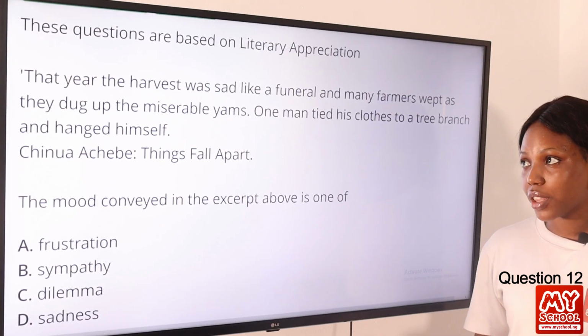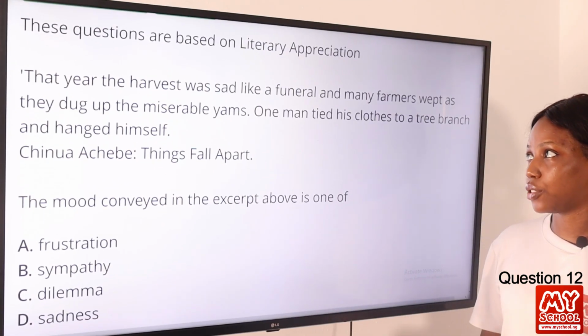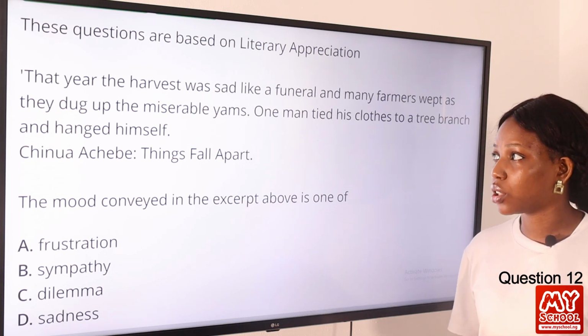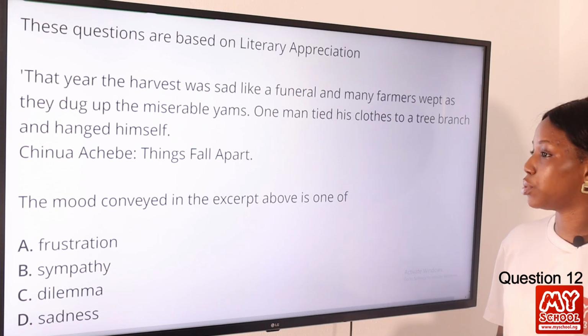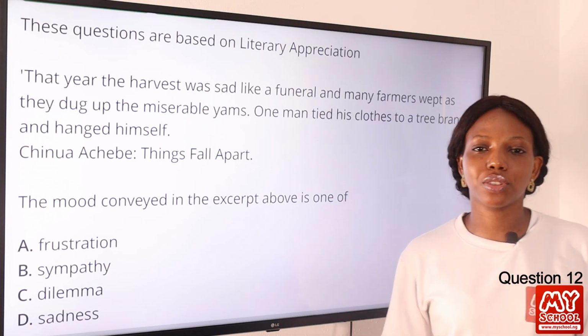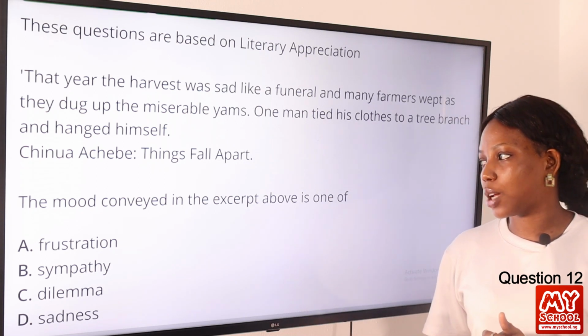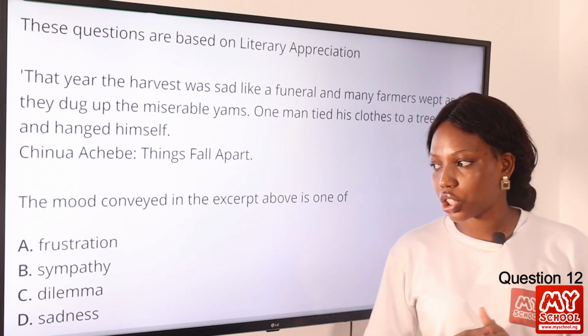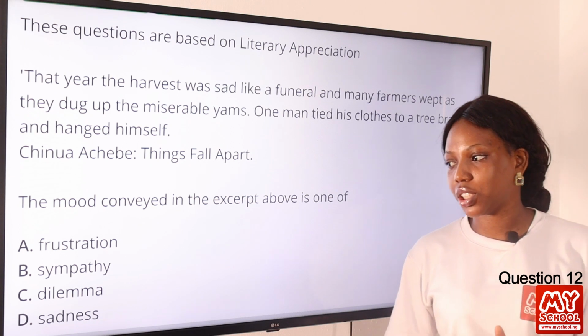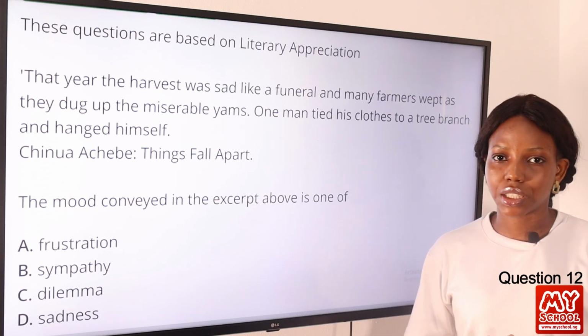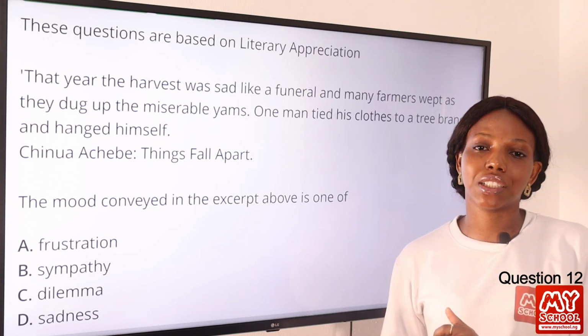Question 12. That year, the harvest was sad like a funeral, and many farmers wept as they dug up the miserable yams. One man tied his clothes to a tree branch and hanged himself. So this is Chinua Achebe's Things Fall Apart. The mood conveyed in the excerpt above is one of dash. A, frustration. B, sympathy. C, dilemma. D, sadness. The answer to this question is sadness.